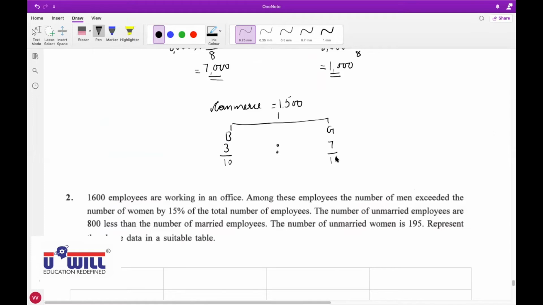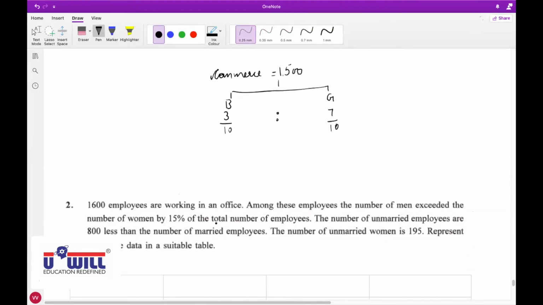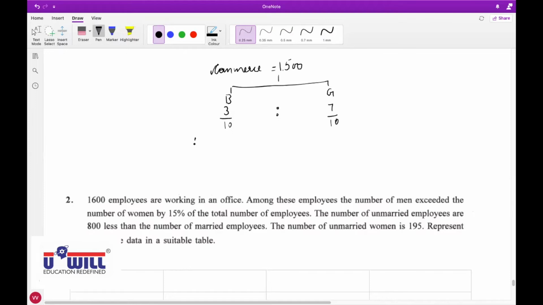So 1,500 into 3/10 is 450, and 1,500 into 7/10 is 1,050. Boys would be 1,500 into 3/10, that is 450. And girls would be 1,500 into 7/10, that is 1,050.